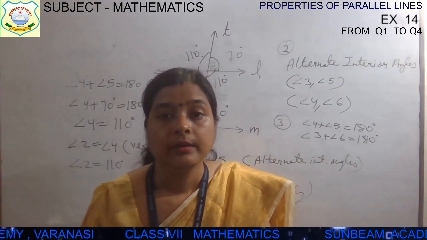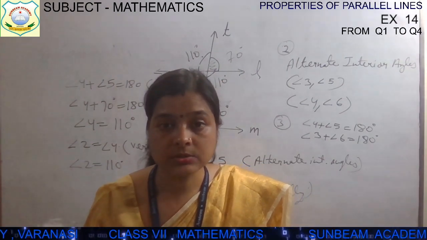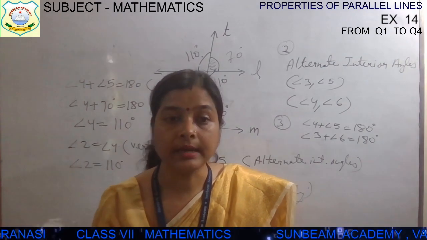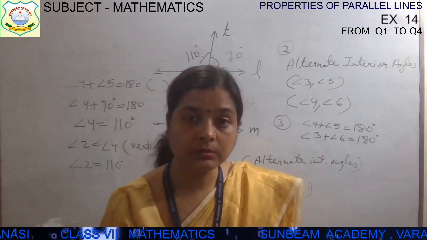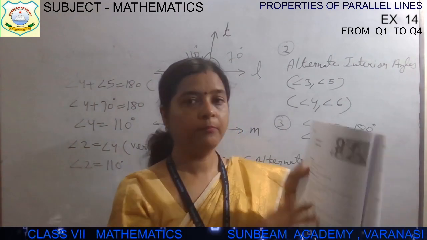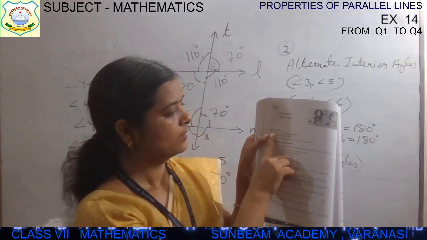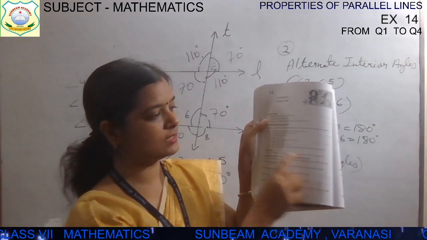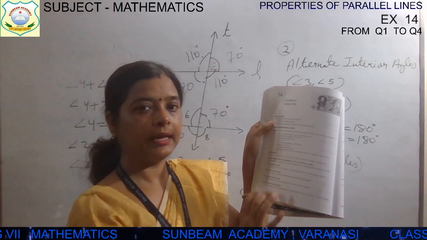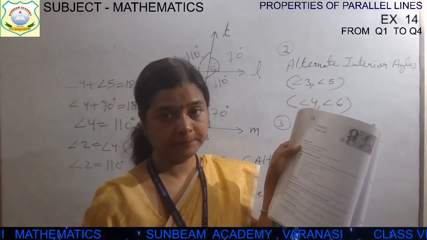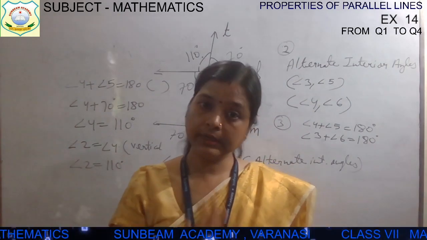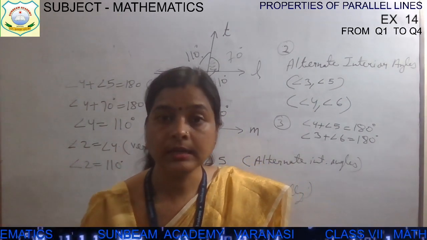Okay. And what is your task today? Your homework: prepare the notes, draw a transversal line, and write down all the definitions which are given in your book. In your book it is given: properties of parallel lines, parallel line definition and transversal line. Draw the transversal line diagram and write all the angles made on this transversal line. Complete this today, okay? Your homework is only the definitions and drawing the diagram.